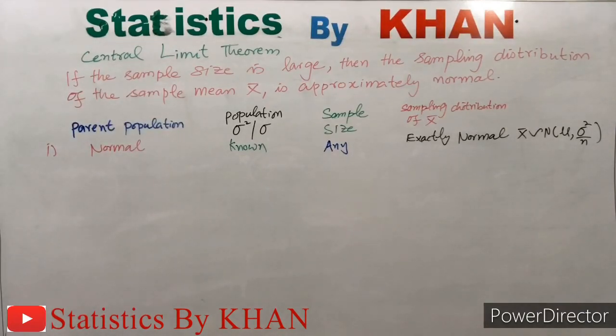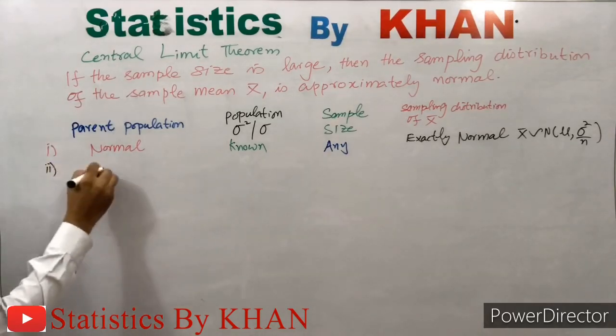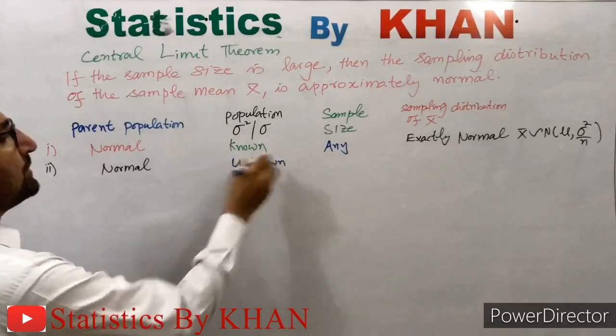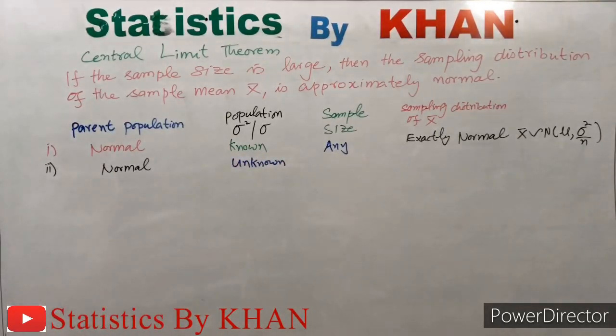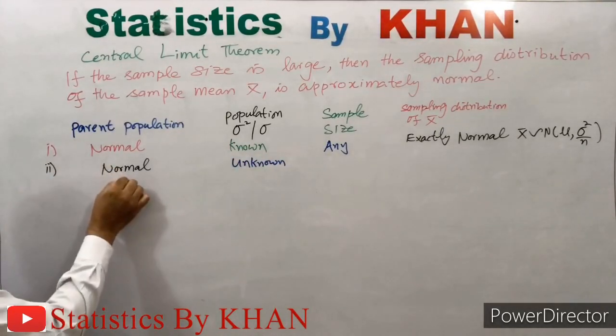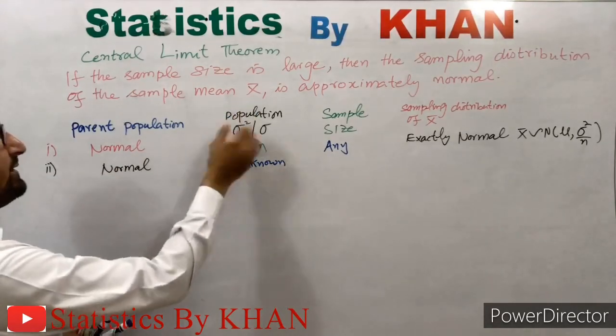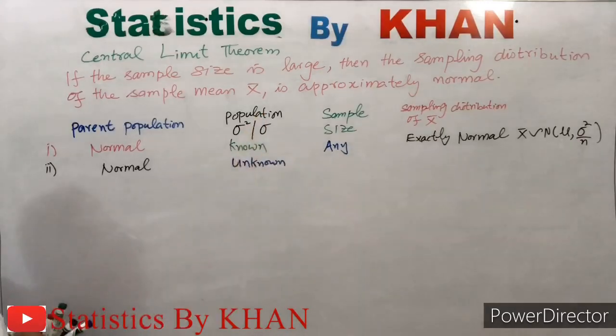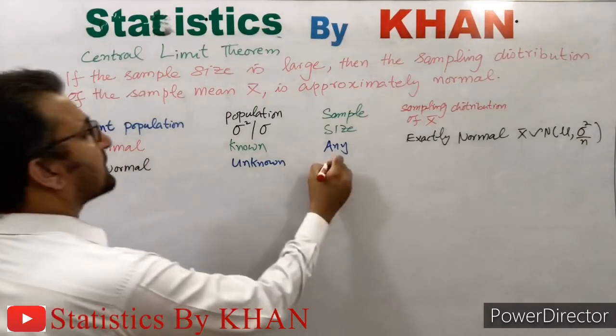The second case is when the population is normal, but the population variance or standard deviation is unknown. Though the parent population is normal, when the population standard deviation or variance is unknown, the sampling distribution of x bar will not be normal for smaller sample size. In this case, we need a larger sample size.